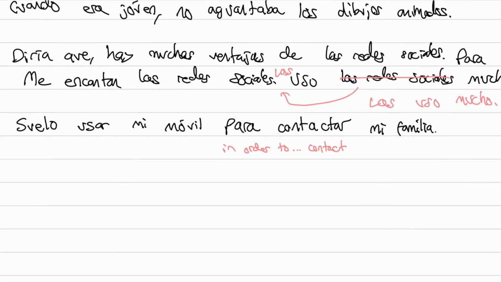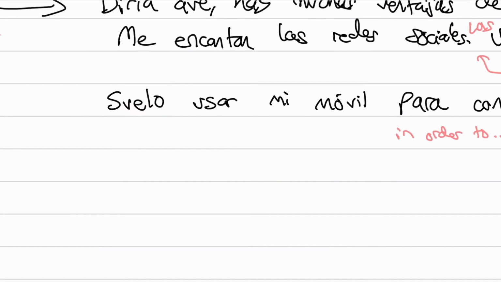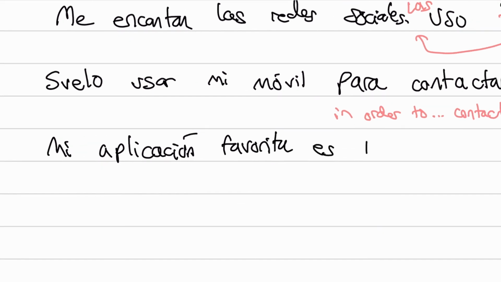Okay, and let's do one more sentence talking about specific applications. So you can sort of name drop, Instagram, Facebook, whatever, Snapchat, TikTok. You can say the same word in English. It's spelled the same way. So mi aplicación or la aplicación is how you say application or app. So mi aplicación favorita es, I'm going to say TikTok, es TikTok.